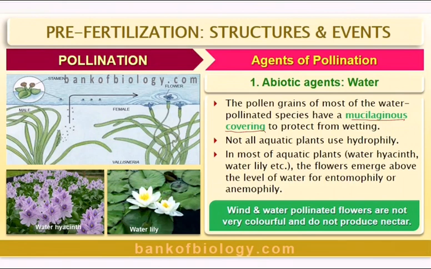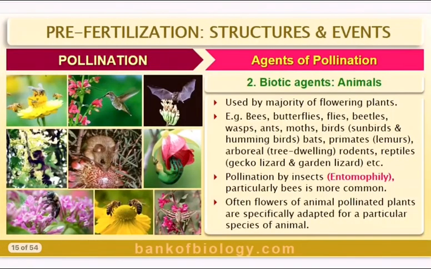Not all aquatic plants use hydrophily, that we know. In most of the aquatic plants like water hyacinth and water lily, the flowers emerge above the level of water for entomophily or anemophily. Look at that, the flower is above the water level. Look at that water lily, water hyacinth. So wind and water pollinated flowers are not very colorful and do not produce nectar. This is the thing that you must remember.